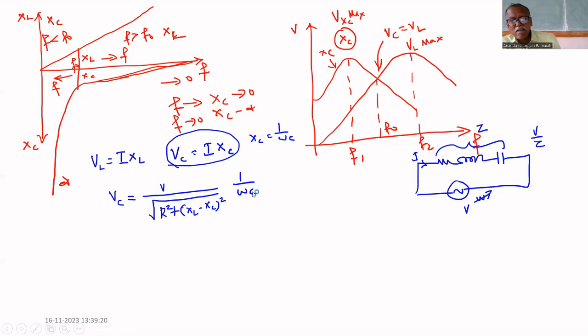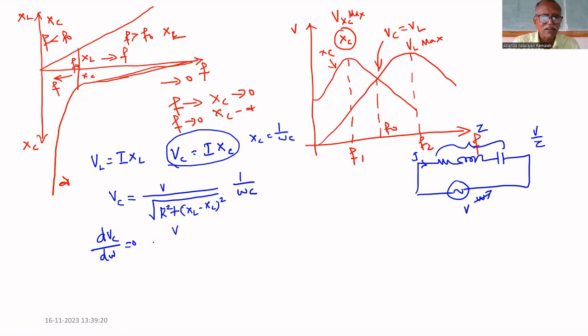This is VC. But we want to find at which point VC will be maximum. So V by Z is the current, V by the square root of R squared plus XL minus XC whole squared, multiplied by 1 by C. How will we find the maximum? We will differentiate. The frequency is omega, so we have to differentiate dVC by d omega and equate to 0. So differentiate this with respect to omega.